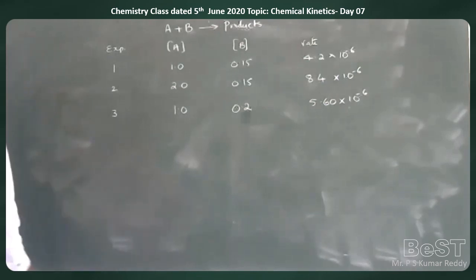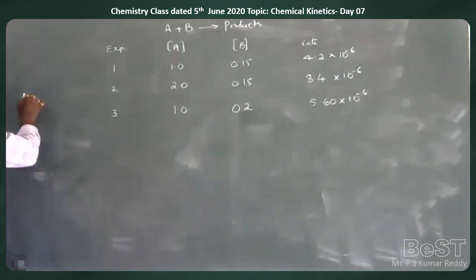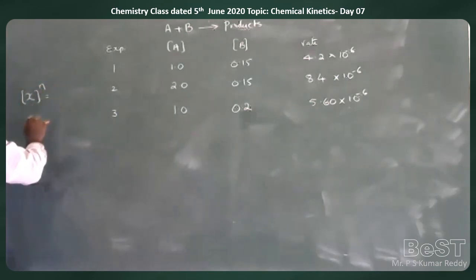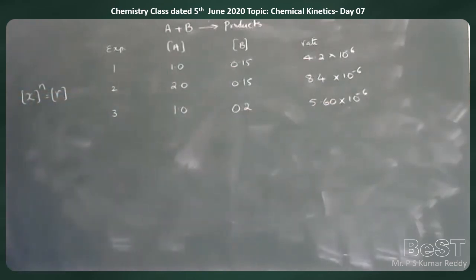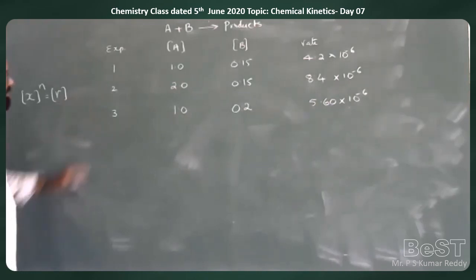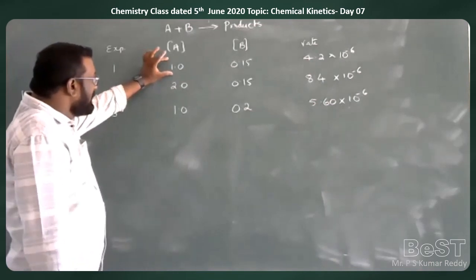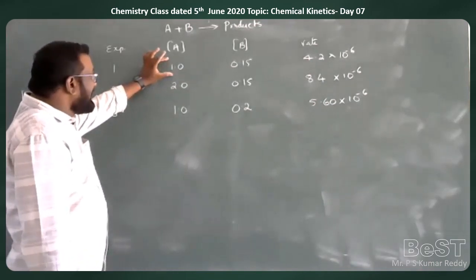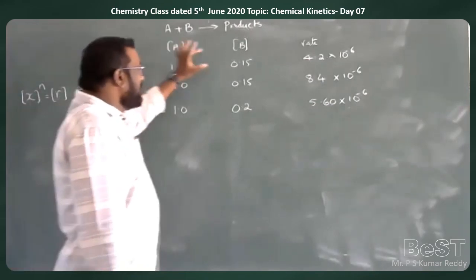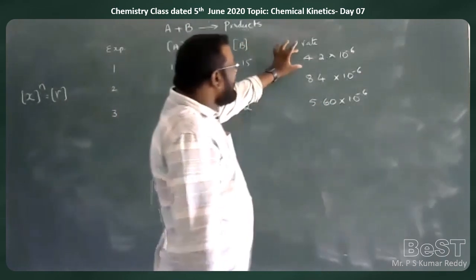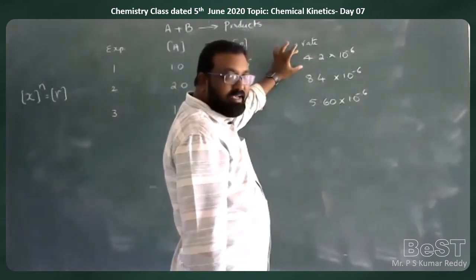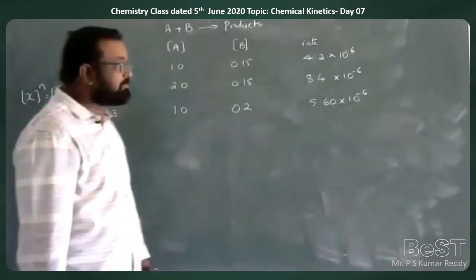In the first experiment, when the concentration of A is 1 mole per liter and the concentration of B is 0.15 moles per liter, the rate of the reaction is 4.2 into 10 to the power of minus 6 moles per liter per second.